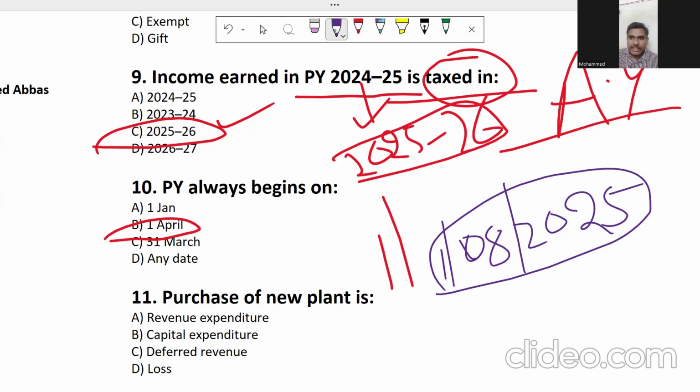For the previous year, generally it is 1st April. For a newly started business, the previous year is the date of commencement. When the business starts, that is going to be the previous year. Generally, previous year is, as Suga said, 1st April. No doubt. For a newly started business, the previous year is the date of commencement of the business. I hope it is clear. If you understand, just give the thumbs up. Otherwise, I'll repeat it again.